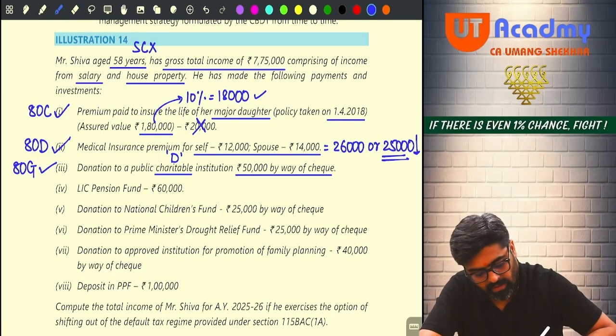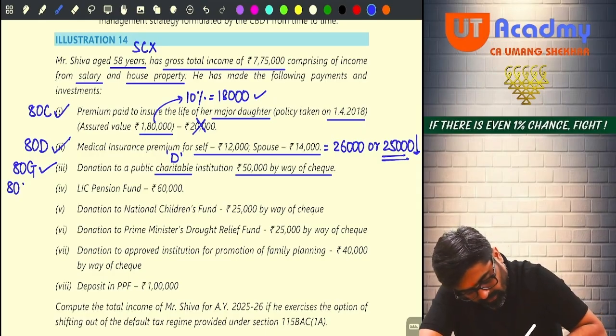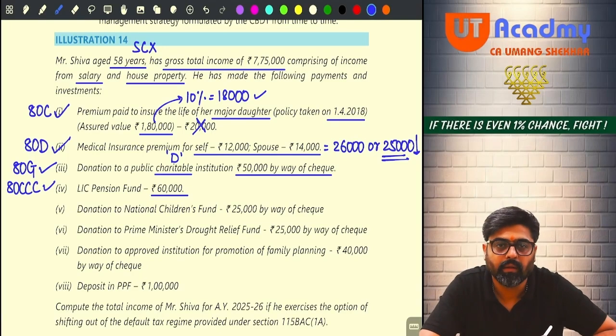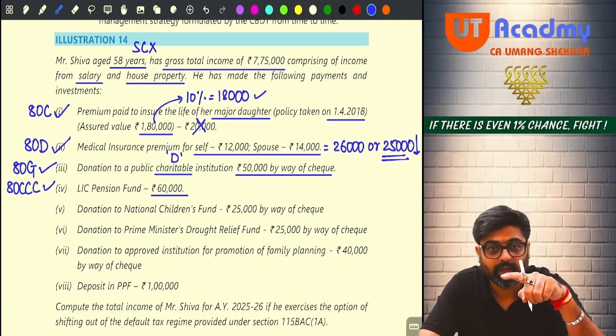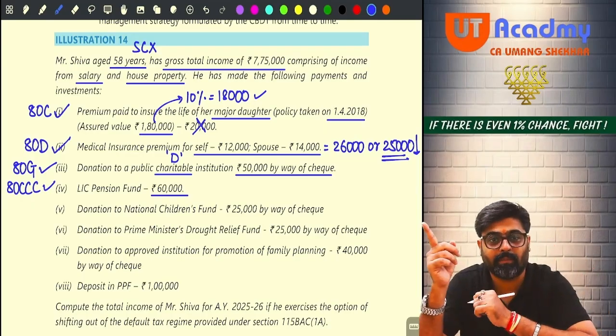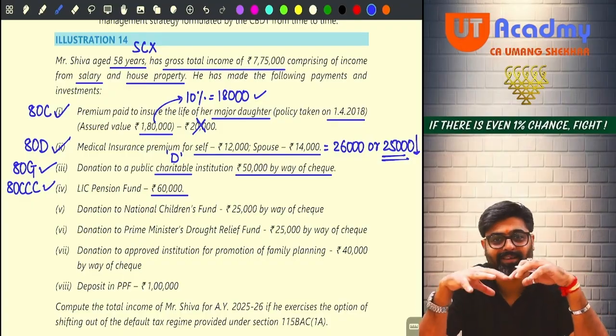Next one. LIC pension fund. Do you remember 80CCC we did? This is under 80CCC, LIC pension fund. Entire 60,000 we can claim. But do you have 80C? Yes. Do you have 80CCC? Yes. And if 80CCD(1) is also there, then the overall limit of 80CCE will be applicable. So these things have to come to your mind.